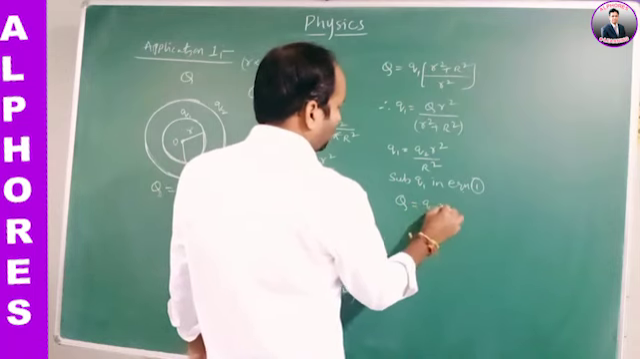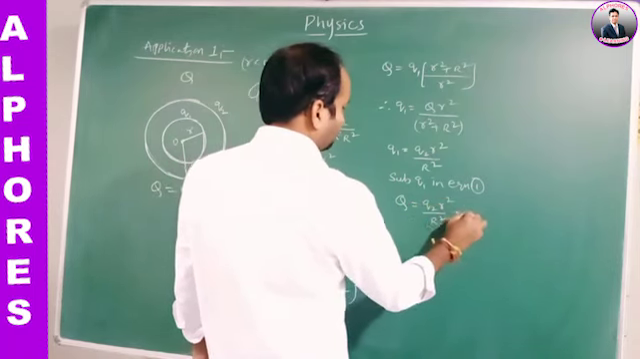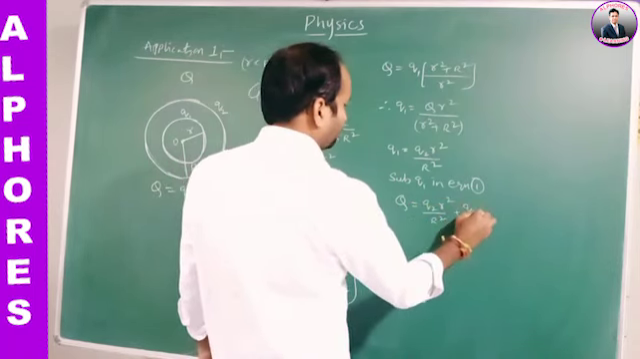Q1 is Q2 small r square by capital R square, plus Q2. Capital Q is equal to, if Q2 is common, Q2 times small r square by capital R square plus 1. That is capital Q equals Q2 times small r square plus capital R square, by capital R square. Therefore, Q2 is equal to capital Q capital R square by small r square plus capital R square. Now this is the Q2 value and this is the Q1 value. Now we got Q1 and Q2 values.